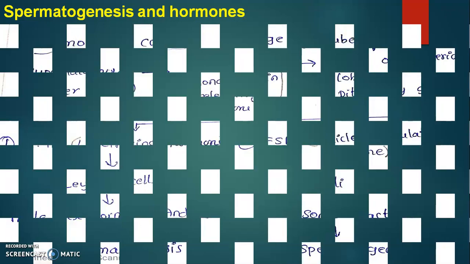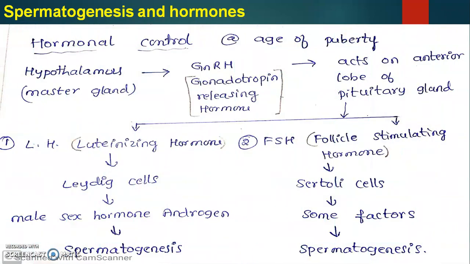Spermatogenesis and hormones. How hormones affect the formation of sperm. So look at here. Hypothalamus is called as master gland, which controls all glands. This master gland or hypothalamus secretes GnRH, nothing but gonadotropin releasing hormone.